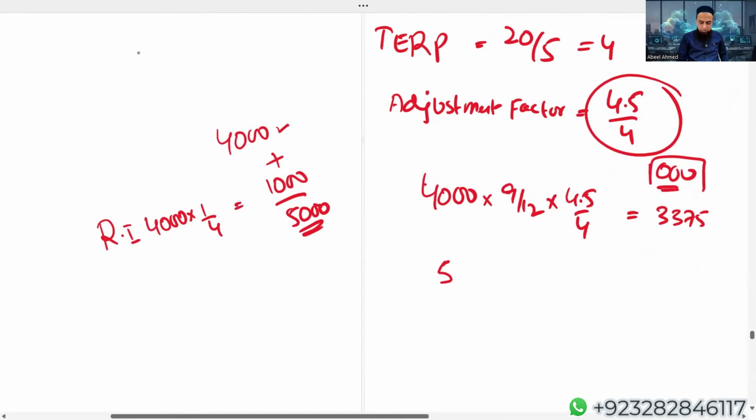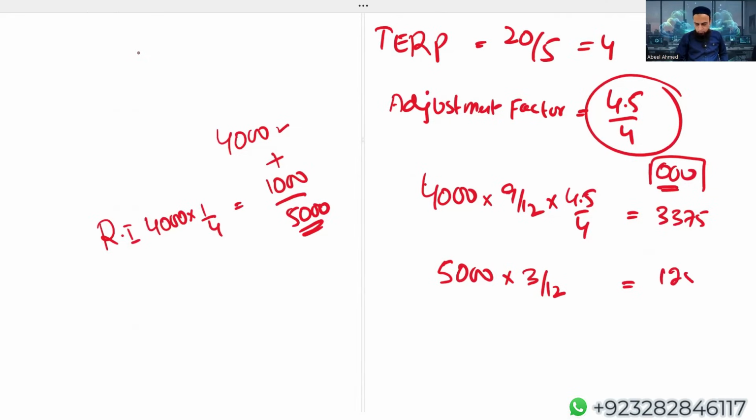From 1st October till 31st December, we have 5000 shares because in between there is no transaction. The company has not issued any other shares. So 5000 times 3 by 12, I'm taking 1250.